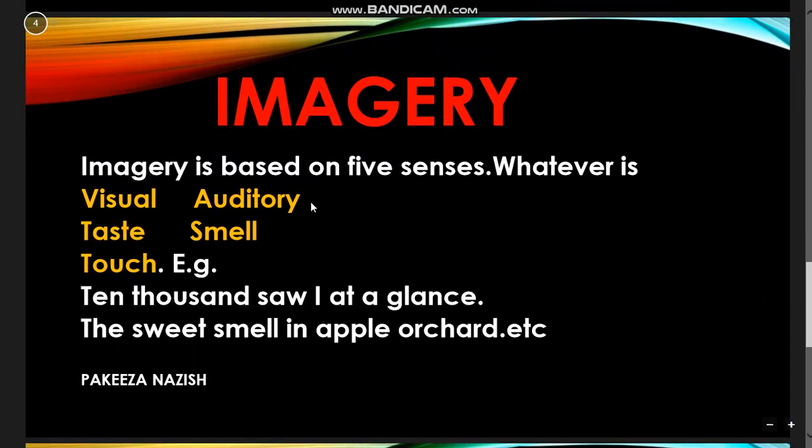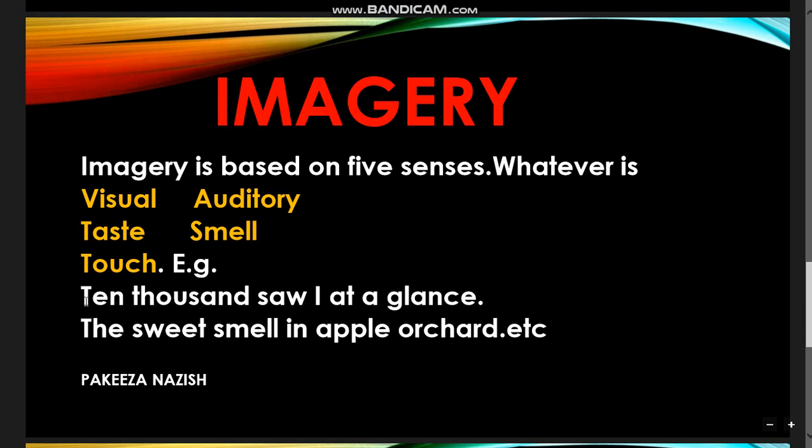The next one is imagery. This is also another important figure of speech. Imagery is based on the five senses. Whatever is visual means whatever we see, auditory means whatever we hear, and then taste, smell or touch. Remember that it is used only in poetry. We are talking about poetry's figures of speech.